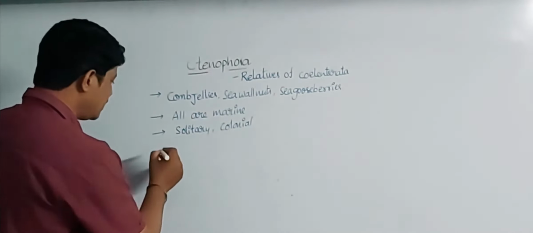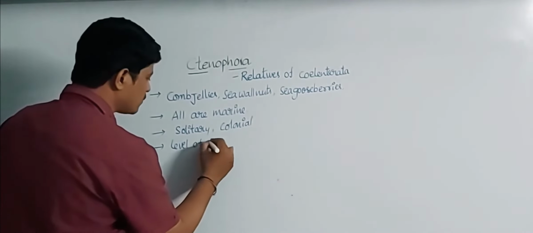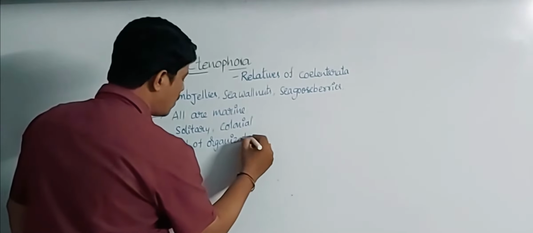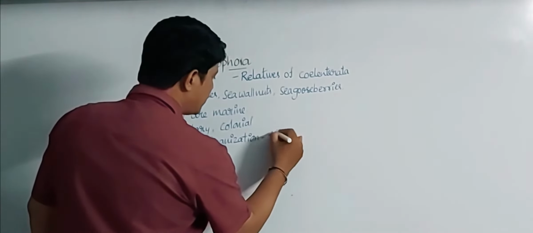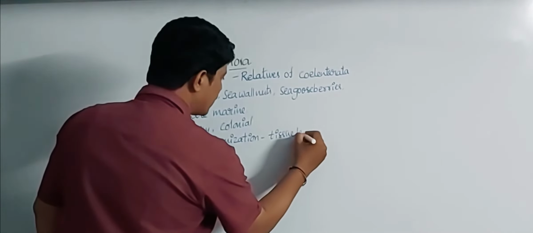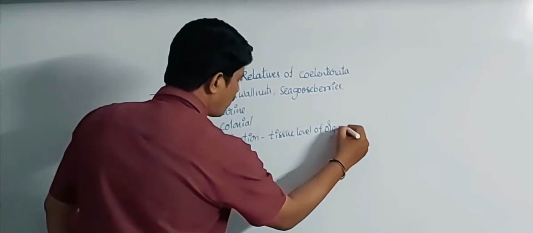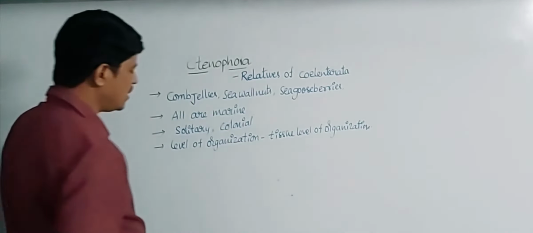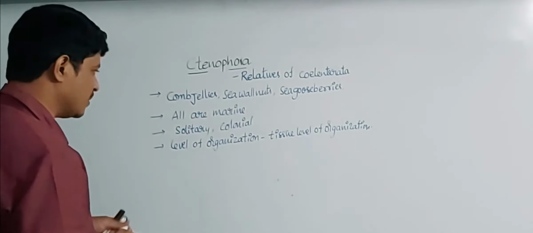And the level of organization in these animals is tissue level of organization.